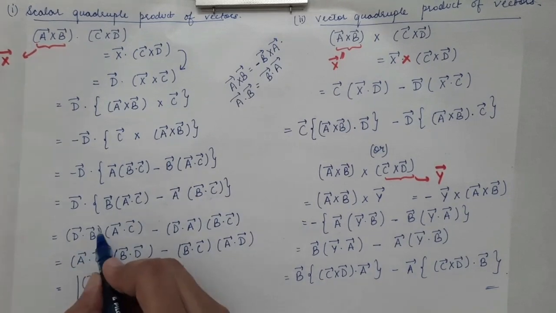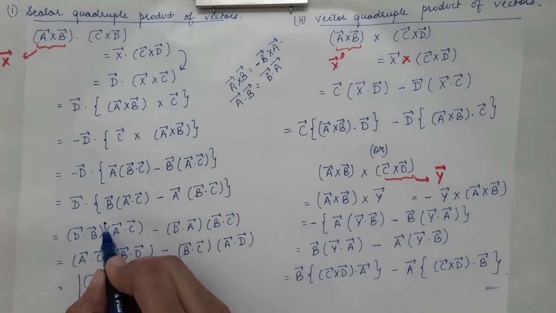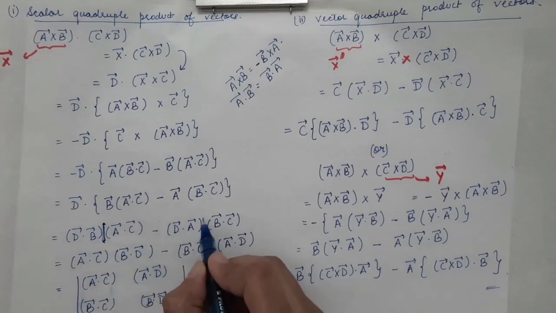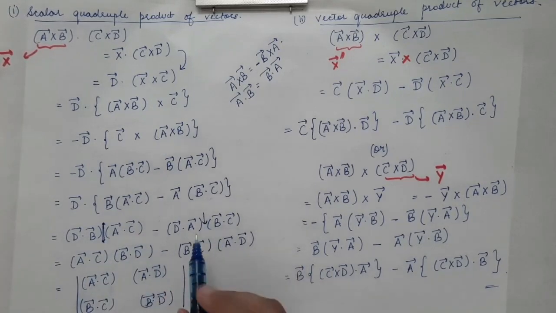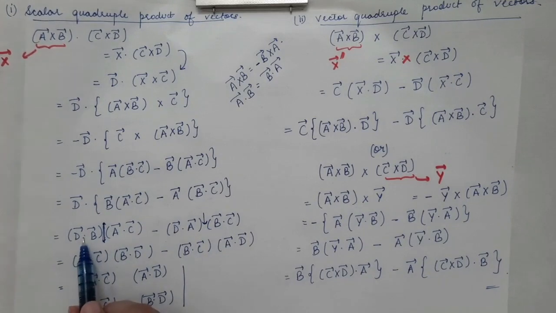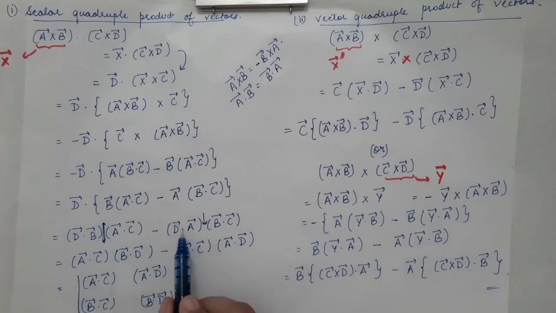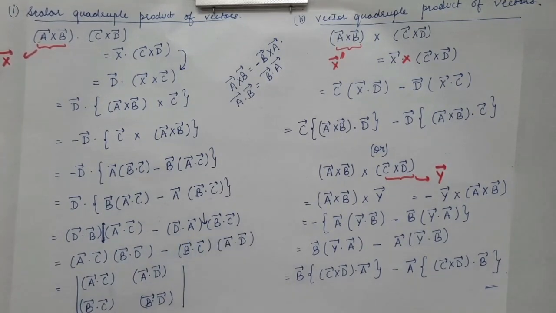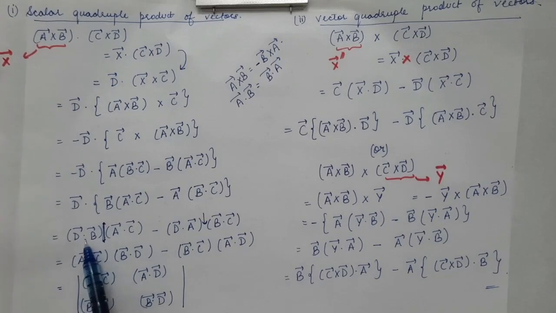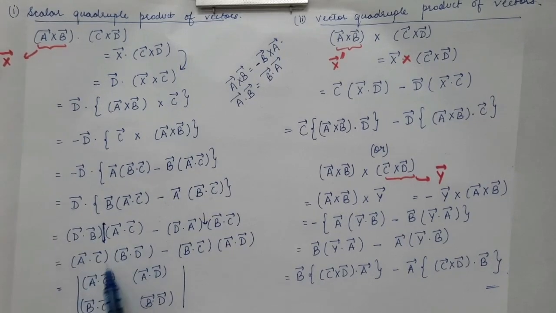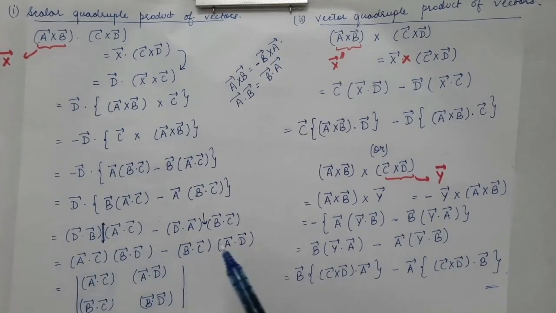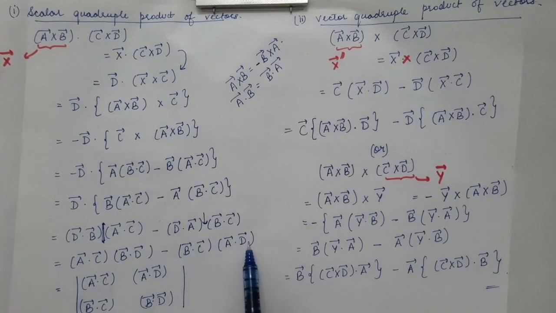So in this term and in this term, there is simple multiplication, there is no dot product, whereas here we have a dot product, here also there is a dot product, and here also. So we can just shift the position: a dot c we can take in front, and this we can write b dot d. This can be taken in the second position. We are just shifting the positions. So b dot c can be taken over here, and a dot d can be taken at the second position.